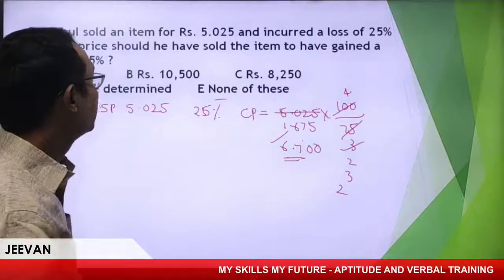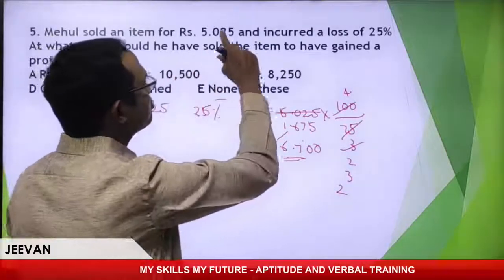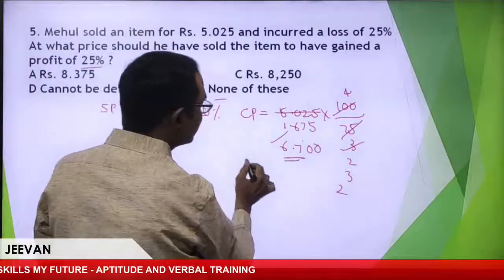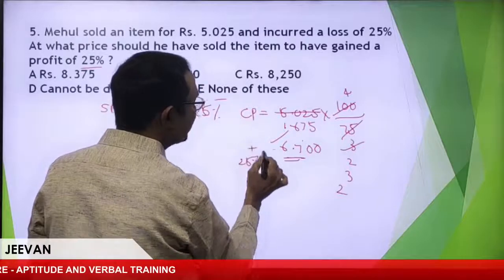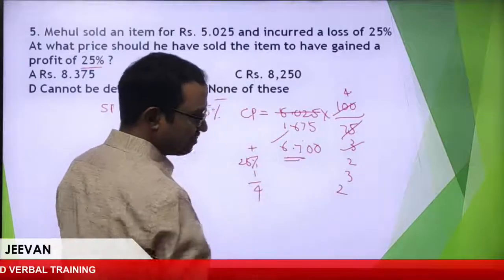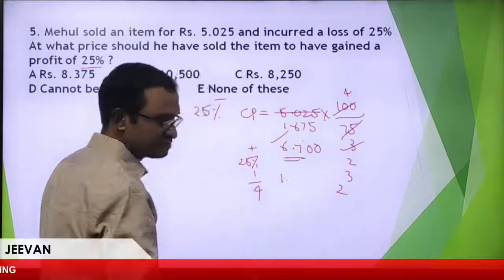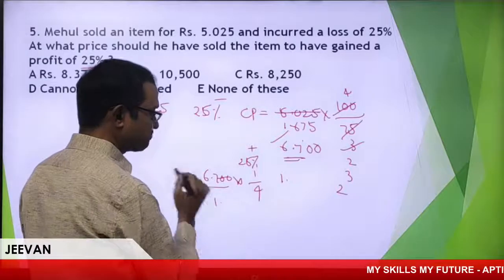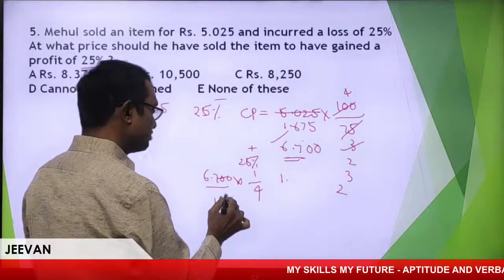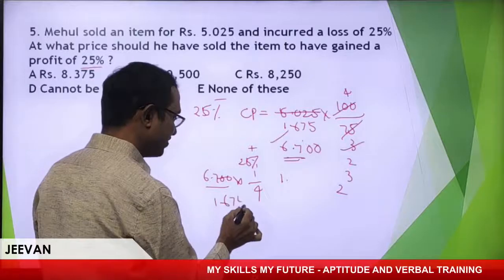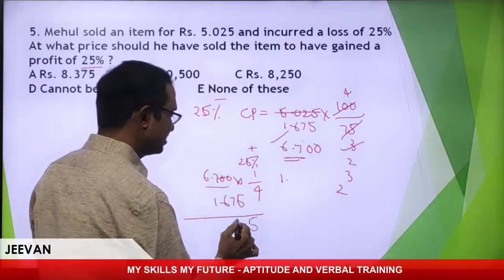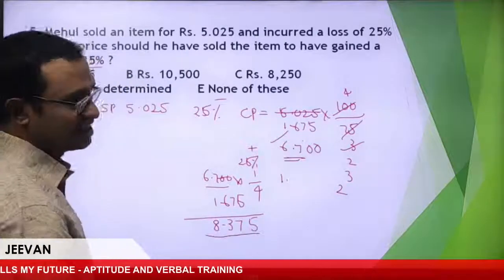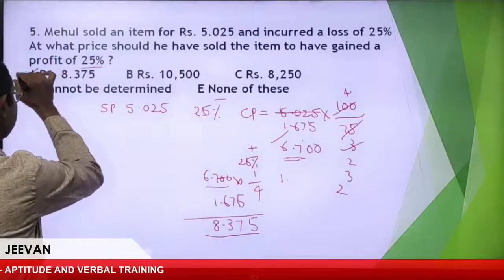Now the question is, what price should you sell the item at to have a gain of 25%? So on this 25% gain, that means 1/4 part. What is the value of 1/4 part? I'm calculating 1/4 of 6.700. 4 ones are 4. So 27. 4 6s are 24. 4 7s are, 4 5s are. Let me add it: 5, 7, 3, 8. So 8.375 rupees. Now your answer is very clear.